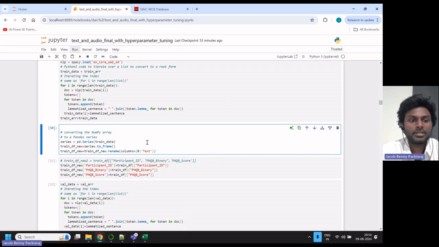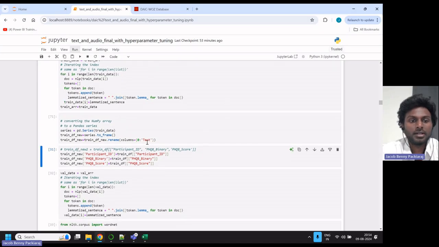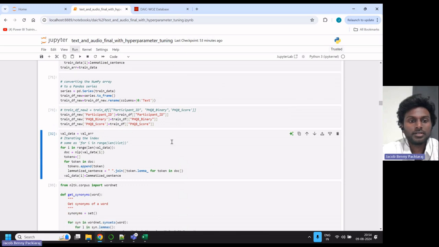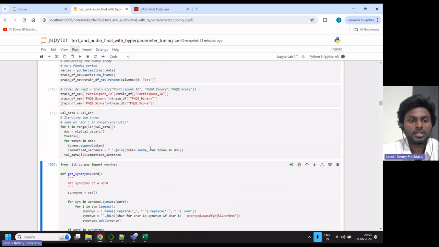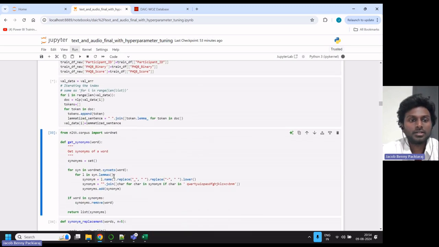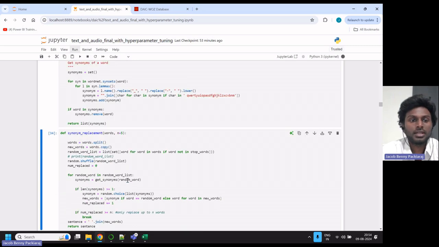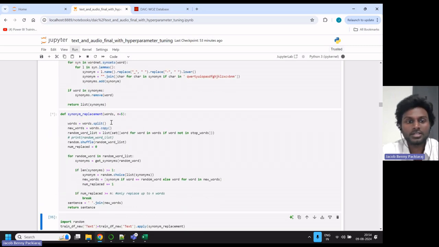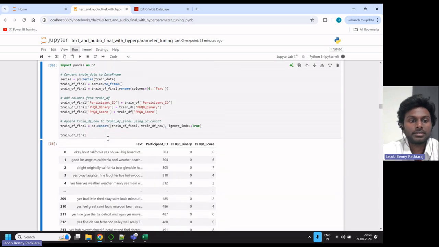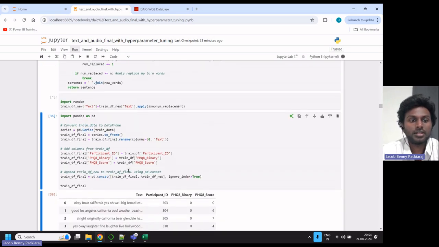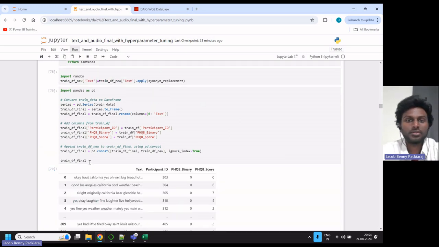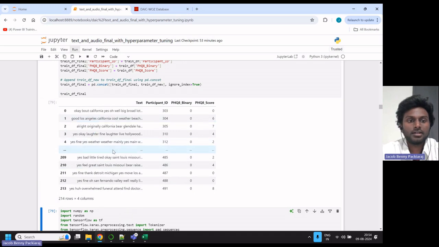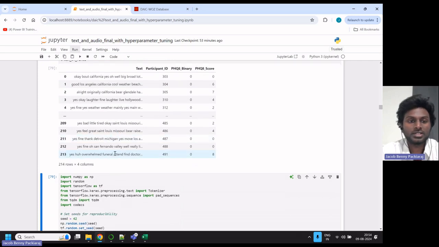Here I'm converting the data set into a new data frame for creating the synonym part of the data. I'm converting it into tokens, the lemmatized words, and getting the synonyms of each word, replacing the existing data with the synonym word. These are concatenated, leading to a final data frame which contains 214 records, 107 each for the data sets that I have: one with the actual data and one with the words that are synonymized. This is used in the training of the model.